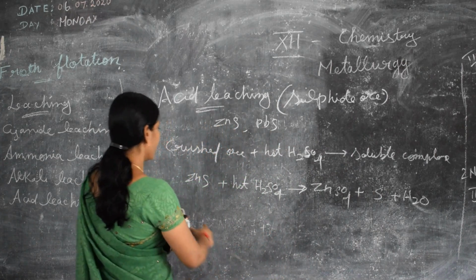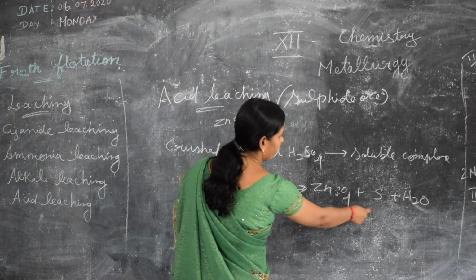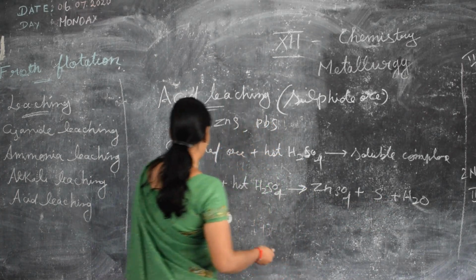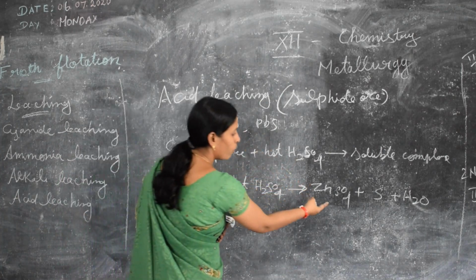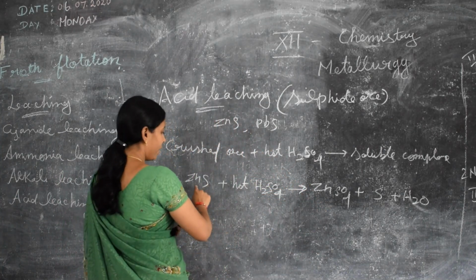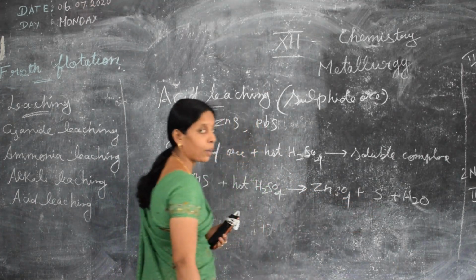So zinc sulfide is converted to the soluble compound zinc sulfate, and sulfide is converted to sulfate and elemental sulfur.